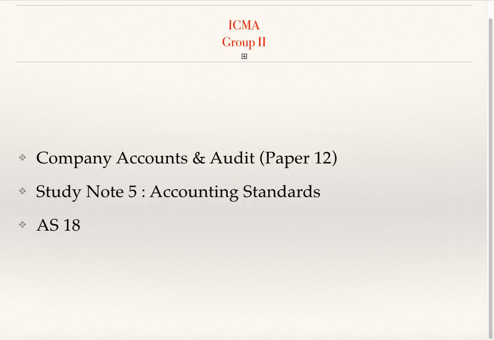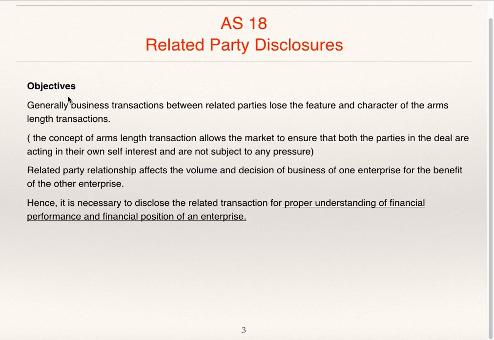I will discuss accounting standards. Go to study note number 5, accounting standards. I will discuss AS18. AS18 is on related party disclosures. Objectives of AS18. Generally, business transactions between related parties lose the feature and character of arm's length transactions.